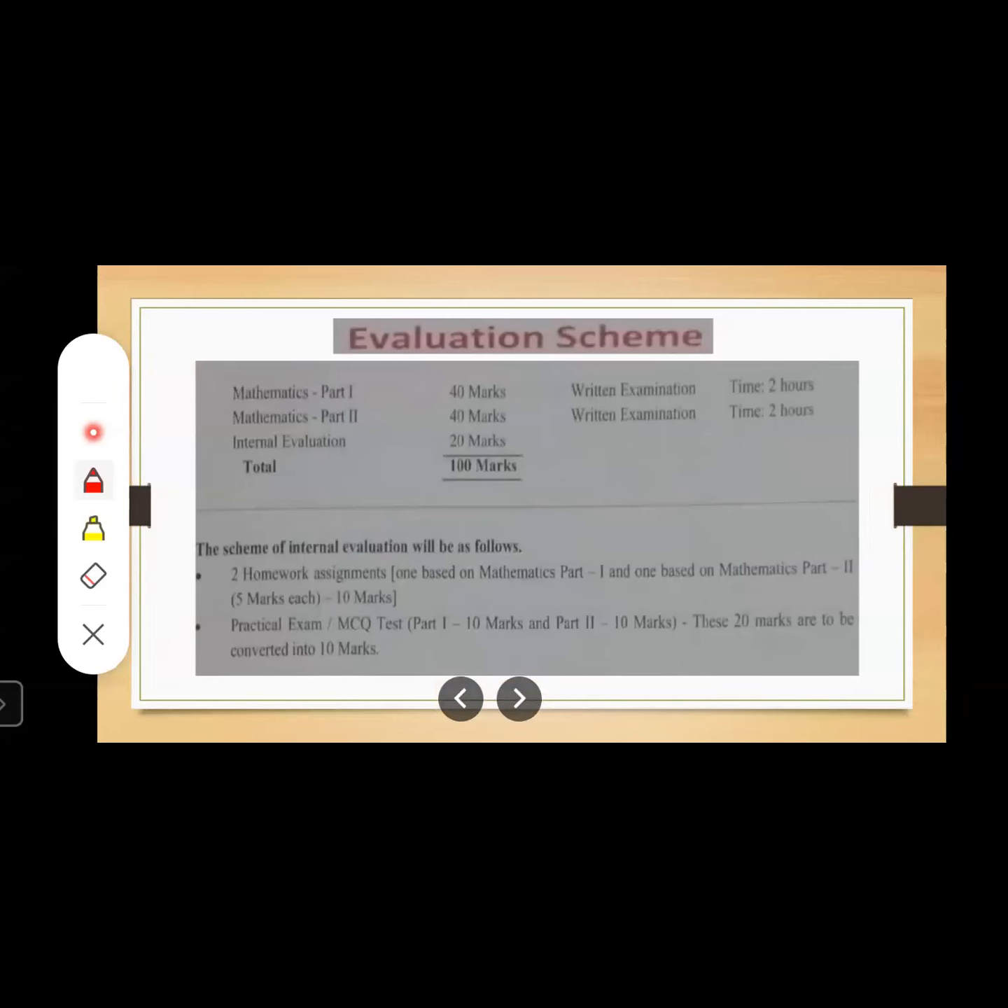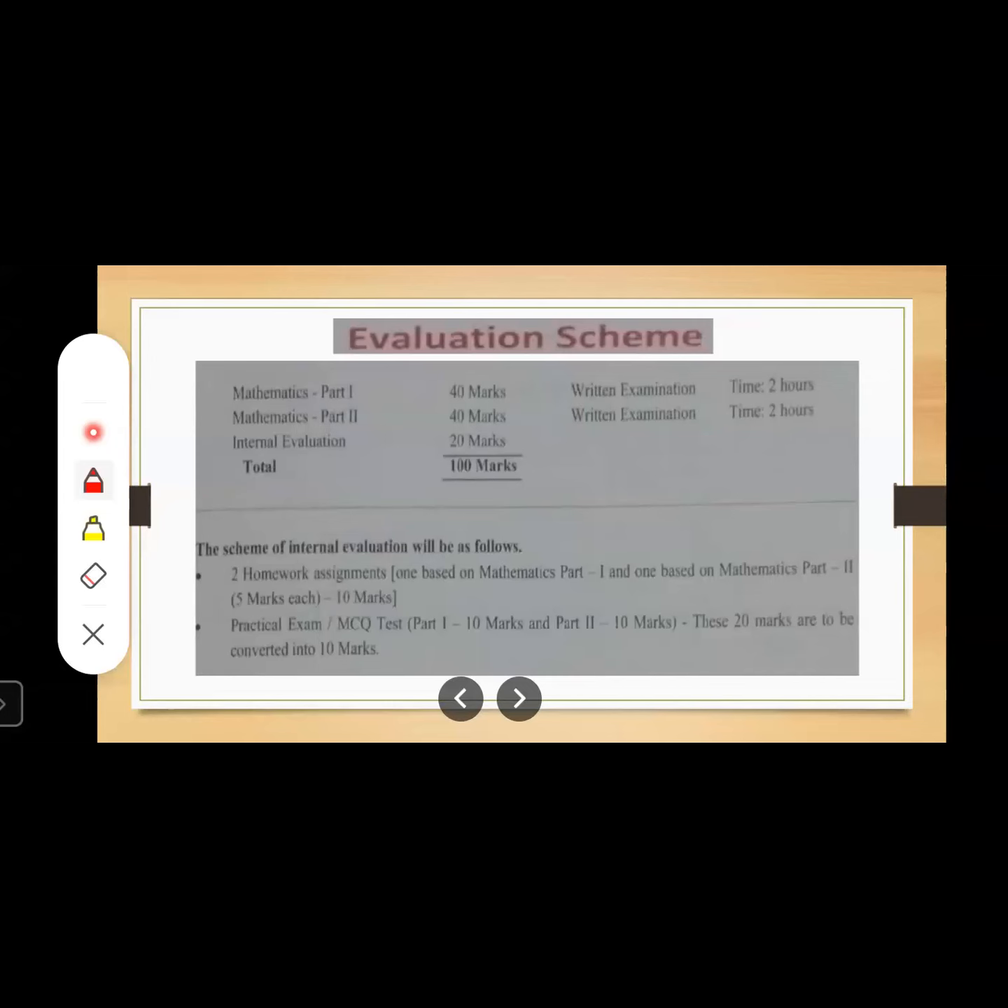Let us discuss what is the scheme for internal evaluation. See, there will be two homework assignments. One will be based on maths part 1, and the other one will be based on maths part 2. Each carries 5 marks, and the total will be 10 marks. Another 10 marks will be of practical exam or MCQ stage. Again, there will be 10 marks for part 1 and 10 marks for part 2. Total 20 marks will be there. These 20 marks are reduced to 10 marks.